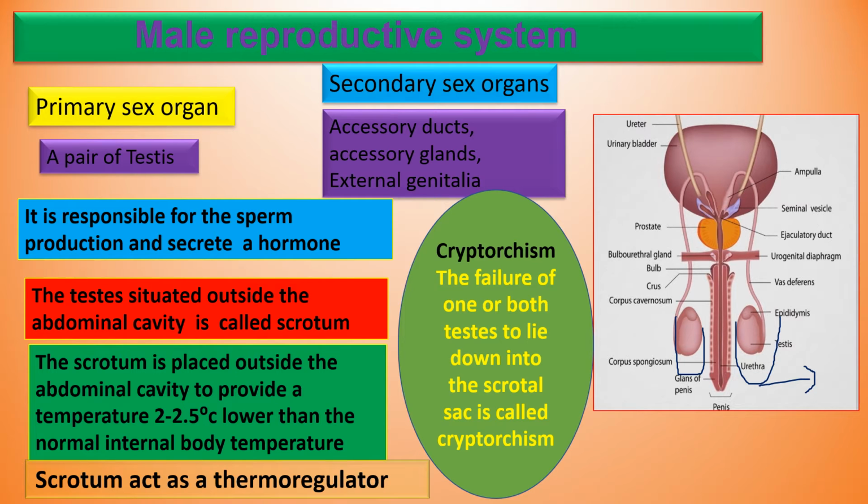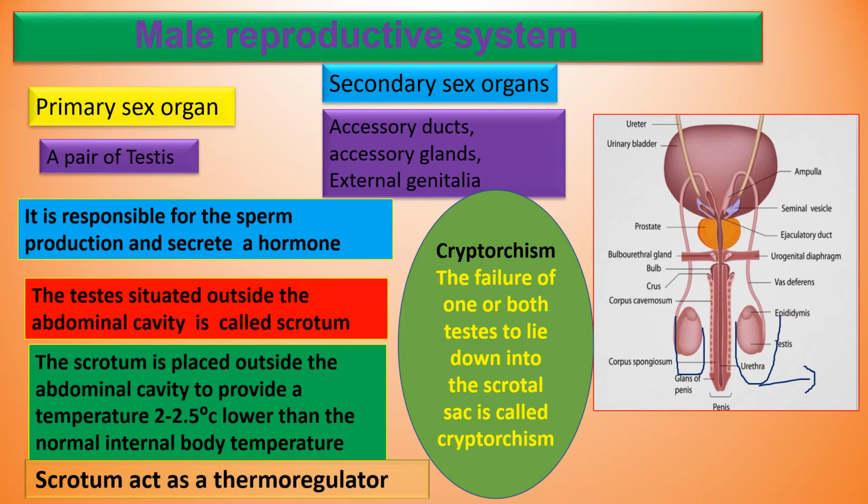It's a very important term. This can be asked as a short answer question. What is cryptorchidism? The failure of one or both testes to descend into the scrotal sac is called cryptorchidism. Generally, the testes come to lie in the scrotum during the 7th month of pregnancy. But in some babies, they fail to come to lie in the scrotum. That condition is cryptorchidism.